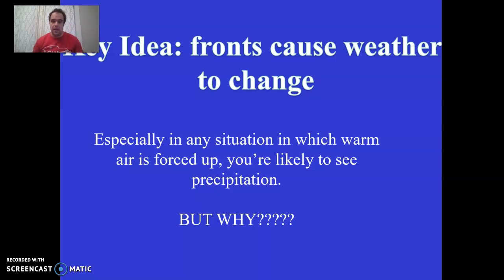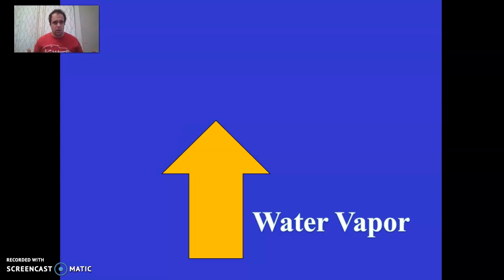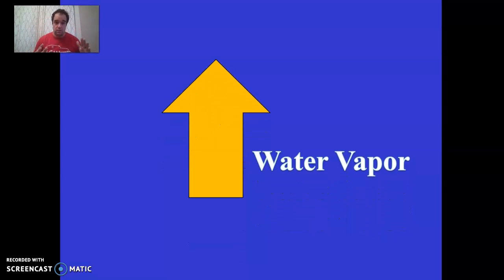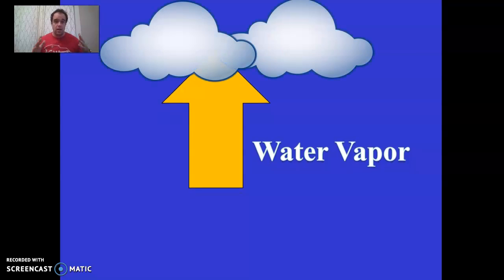This is especially true in any situation in which you have warm air that's towards the ground level, and that's being forced up into the upper troposphere. You're likely to see some kind of precipitation. It just depends on what kind, where you are, and how cold the atmosphere is, and how cold the ground level is. But why? So we know there's water vapor everywhere in the air. Sometimes it's more humid, sometimes it's less humid. But when that warm air is shoved up, and we'll see how that happens in a second, we know this tends to create condensation.